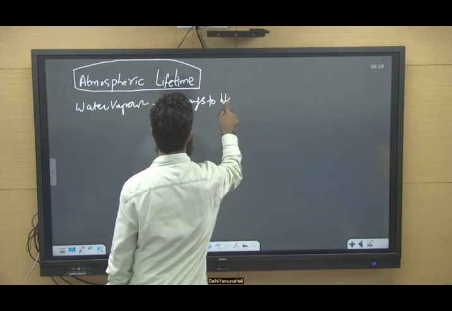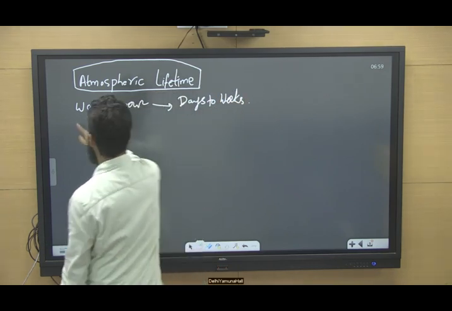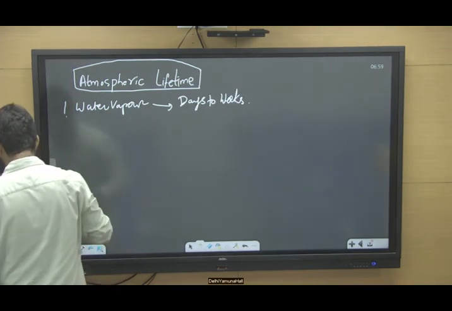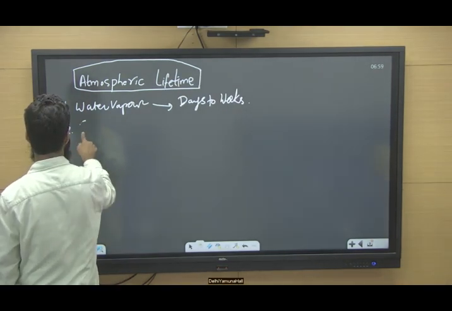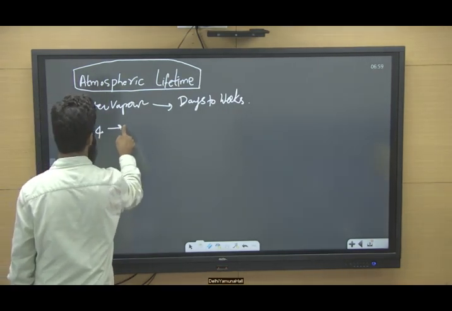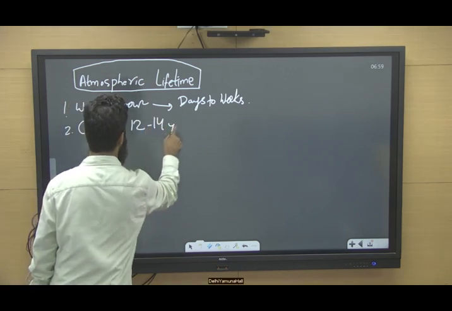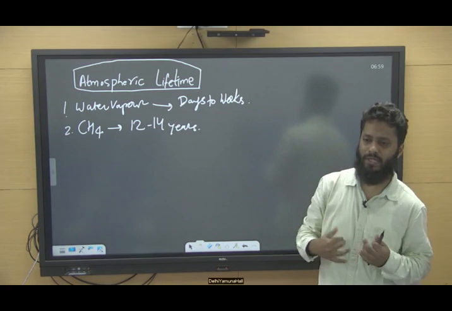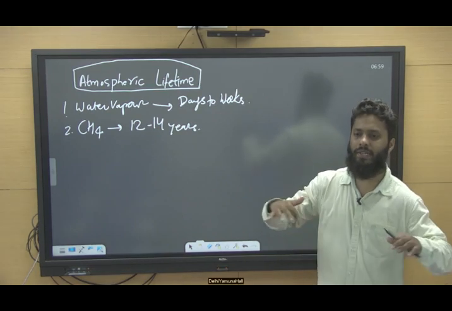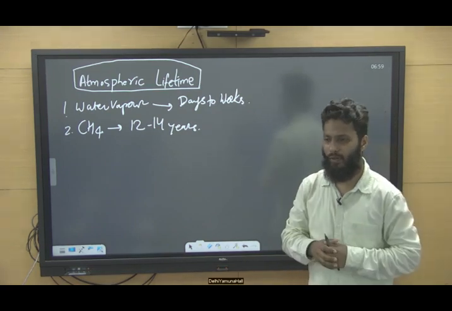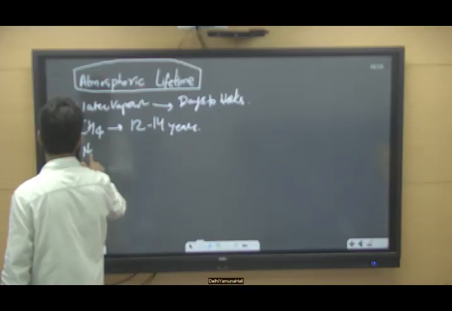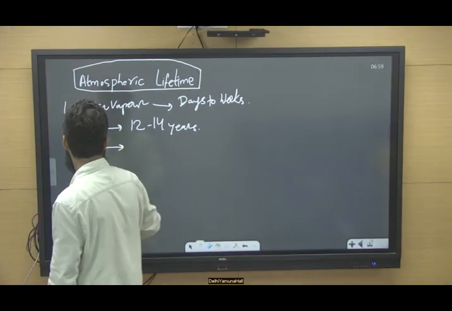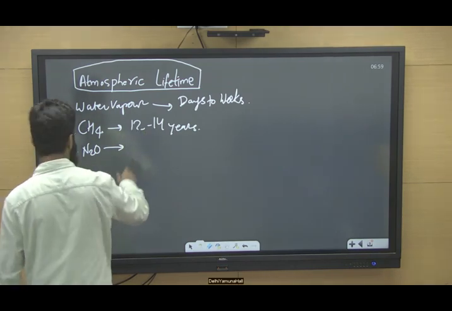Second, methane, CH4, lasts for 12 to 14 years. So whatever methane is released into the atmosphere today will remain present for 12 to 14 years. This is the atmospheric life we were talking about, right? N2O remains in the atmosphere for approximately 20 years.